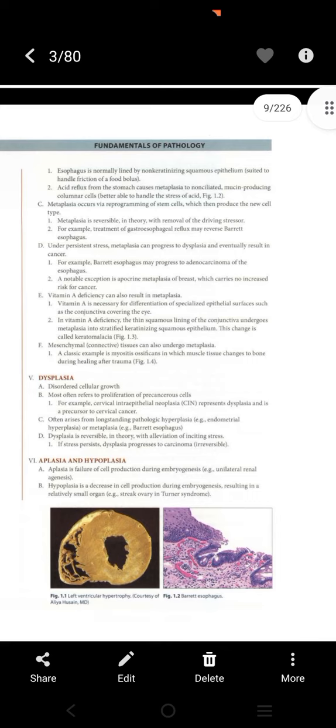Mesenchymal connective tissues can also undergo metaplasia. A classic example is myositis ossificans, in which muscle tissue changes to bone during healing after trauma.